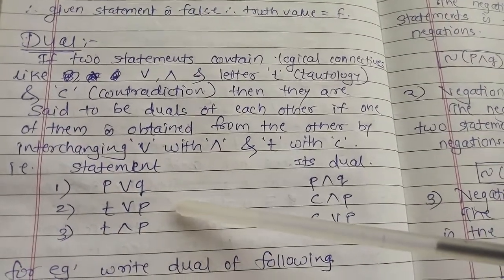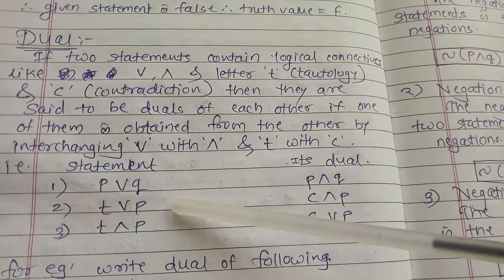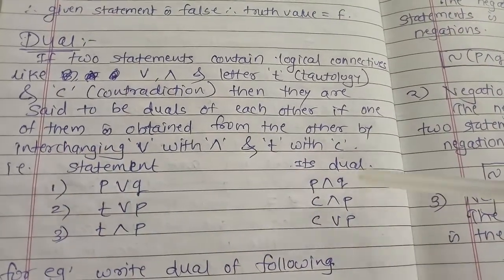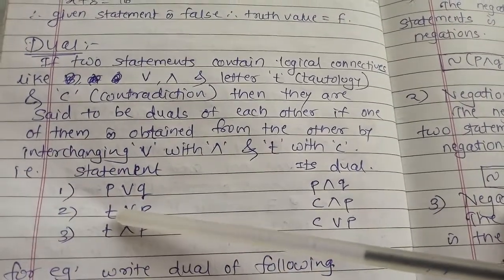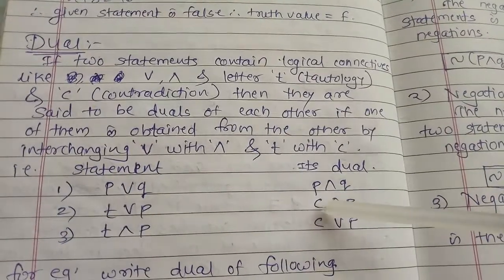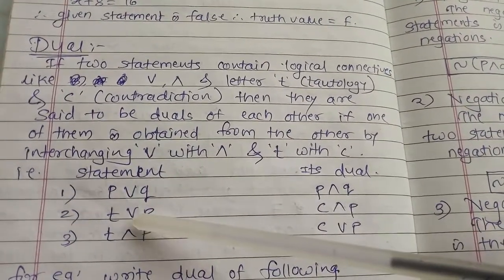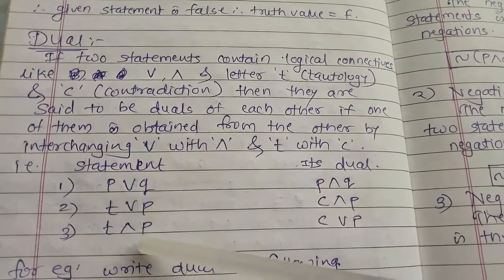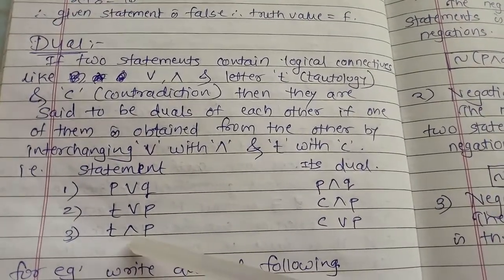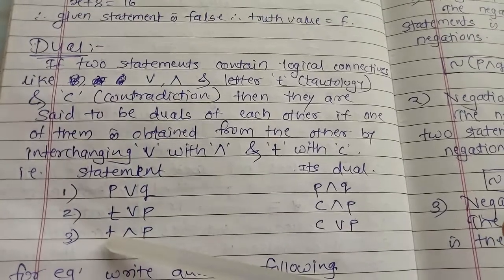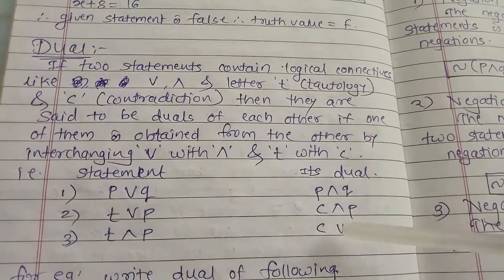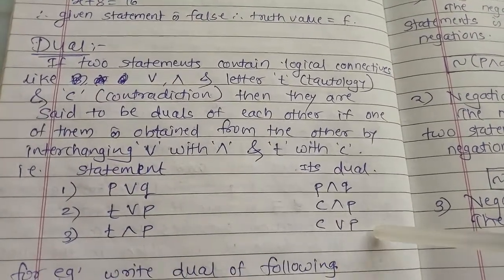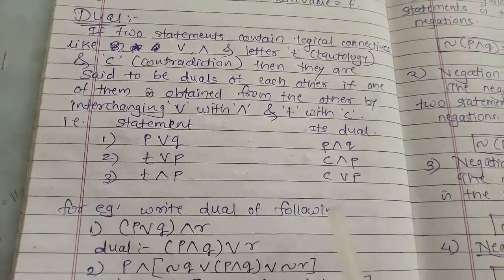Next, the tautology disjunction P; we can write its dual. You have to replace this tautology T with the contradiction C, change the sign, that is disjunction with conjunction, and P stays as it is. Again, the next one is tautology conjunction P. Replace the tautology with the contradiction and conjunction by disjunction, and P stays as it is.